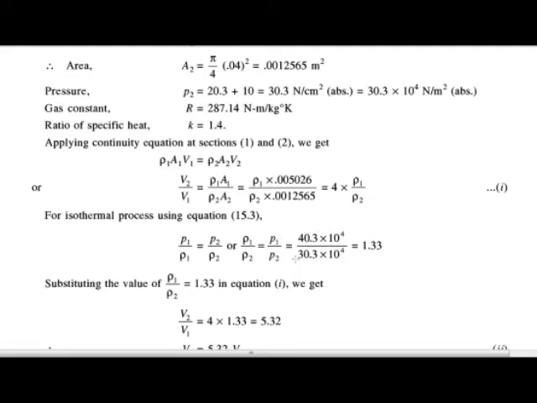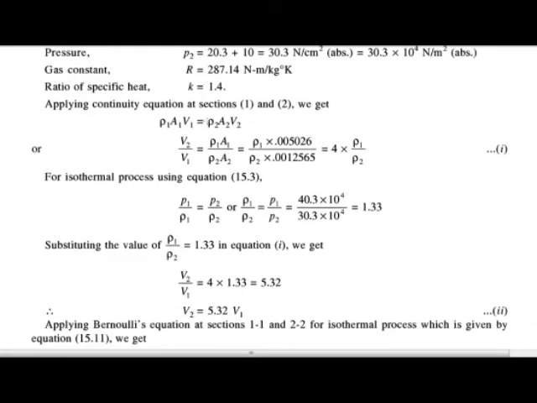We are calculating the value of P1 and P2. Put the P1 and P2 values over here, and we get the value of P1 upon P2 is equal to 1.33. So we get the value of rho 1 upon rho 2 is equal to 1.33. Then again put this value into equation 1.